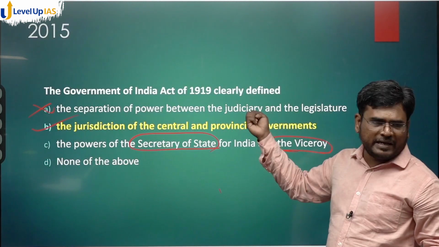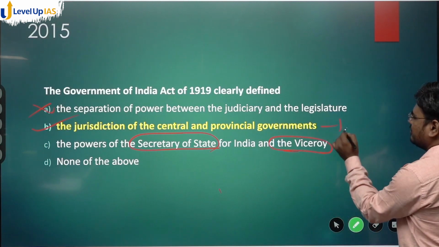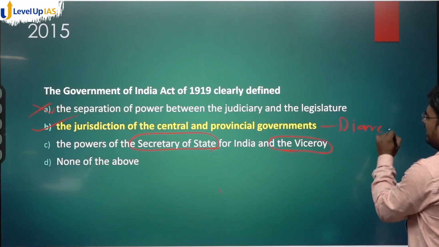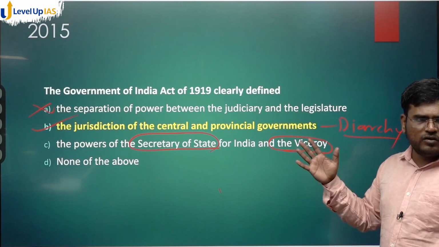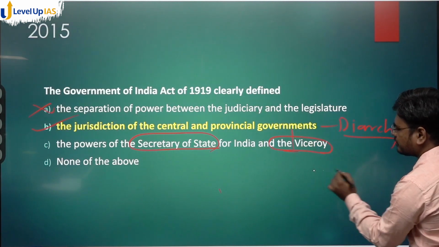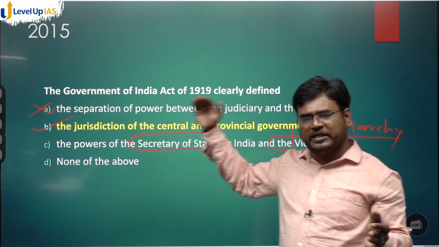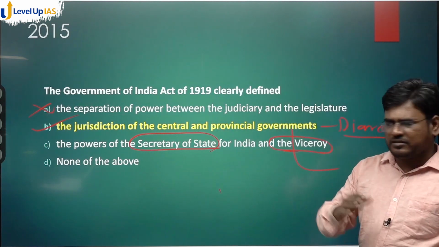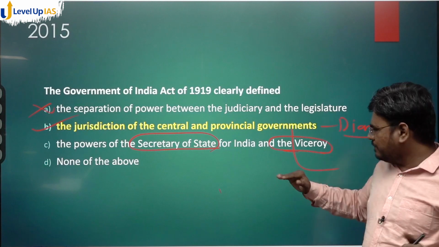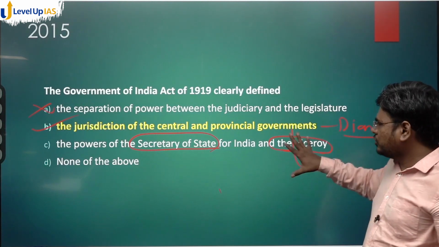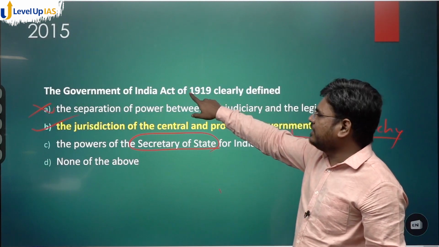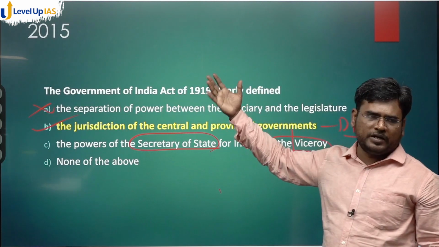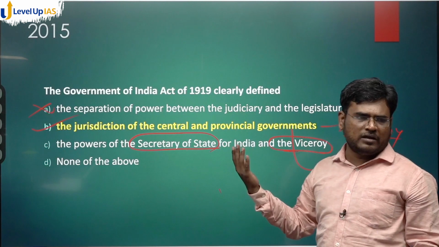So, based on my knowledge, I know that diarchy in the provinces was introduced. Diarchy, okay. Then the powers were distributed between center and state. Central list, state list, that kind of division was made. Devolution of power was there. So I know that the answer is B. Now I will see which of the following is more appropriate. Now this is the closest one logic.